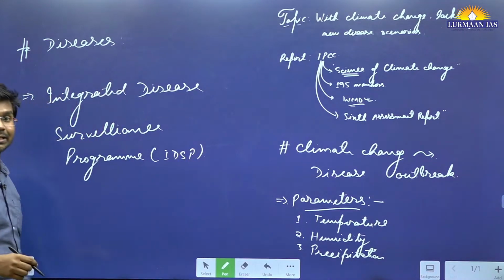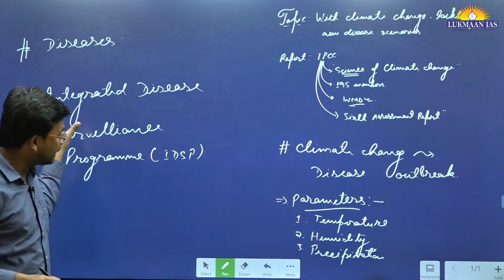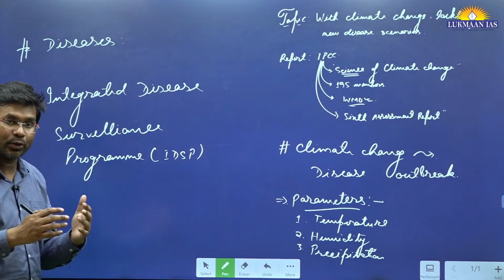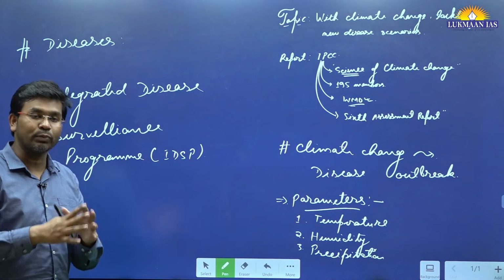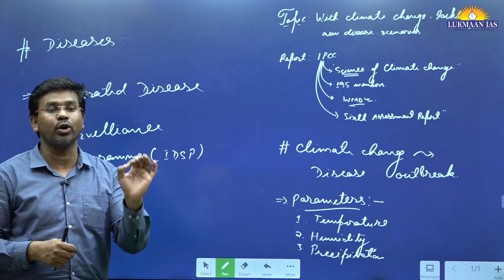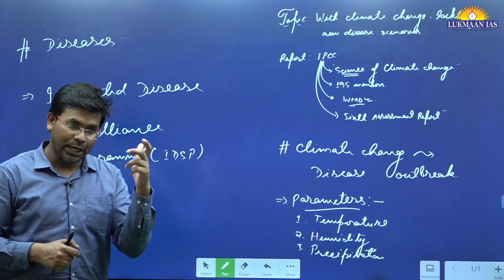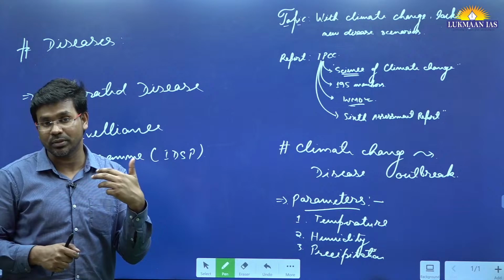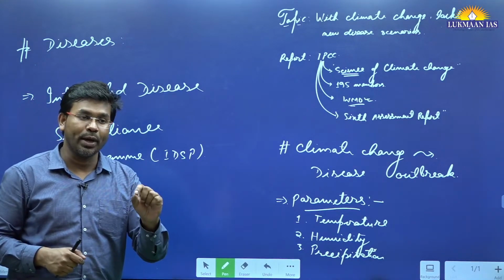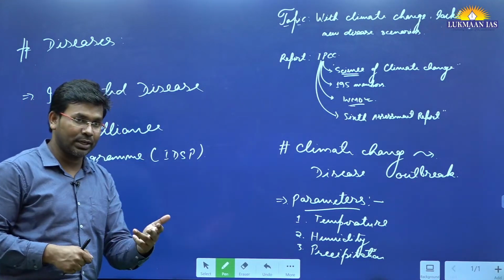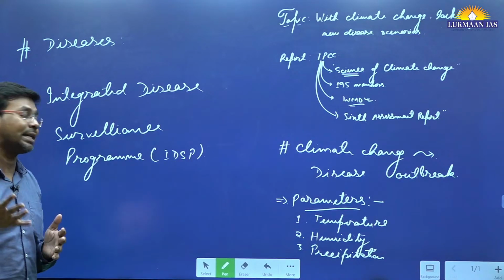What is this? This is a program of the government of India through which we can do a surveillance of those regions where there is a likelihood of occurring a disease, and also we do surveillance of those regions, places where the disease has already occurred. Okay, to see the likelihood of it occurring in the future.